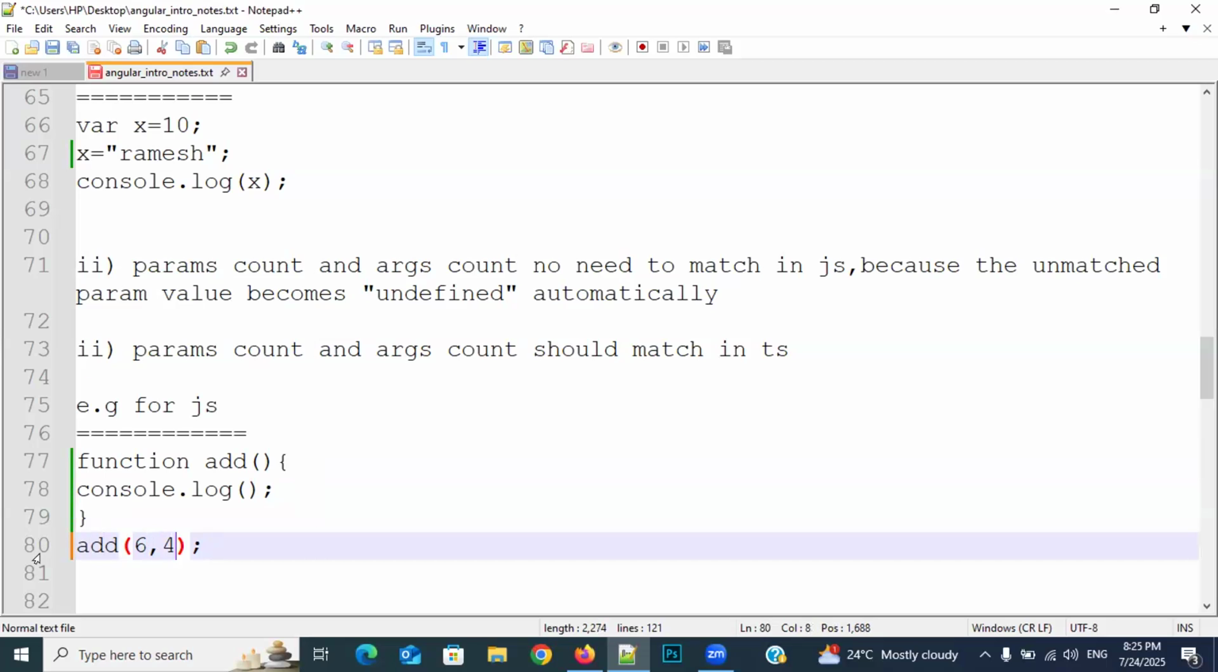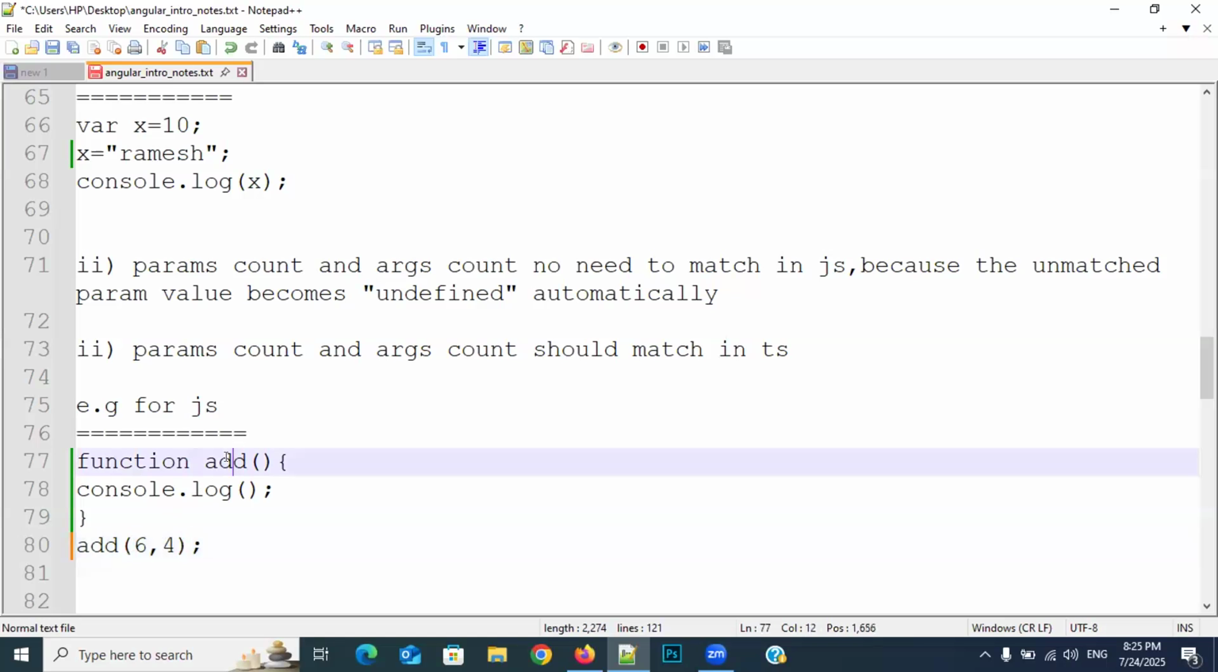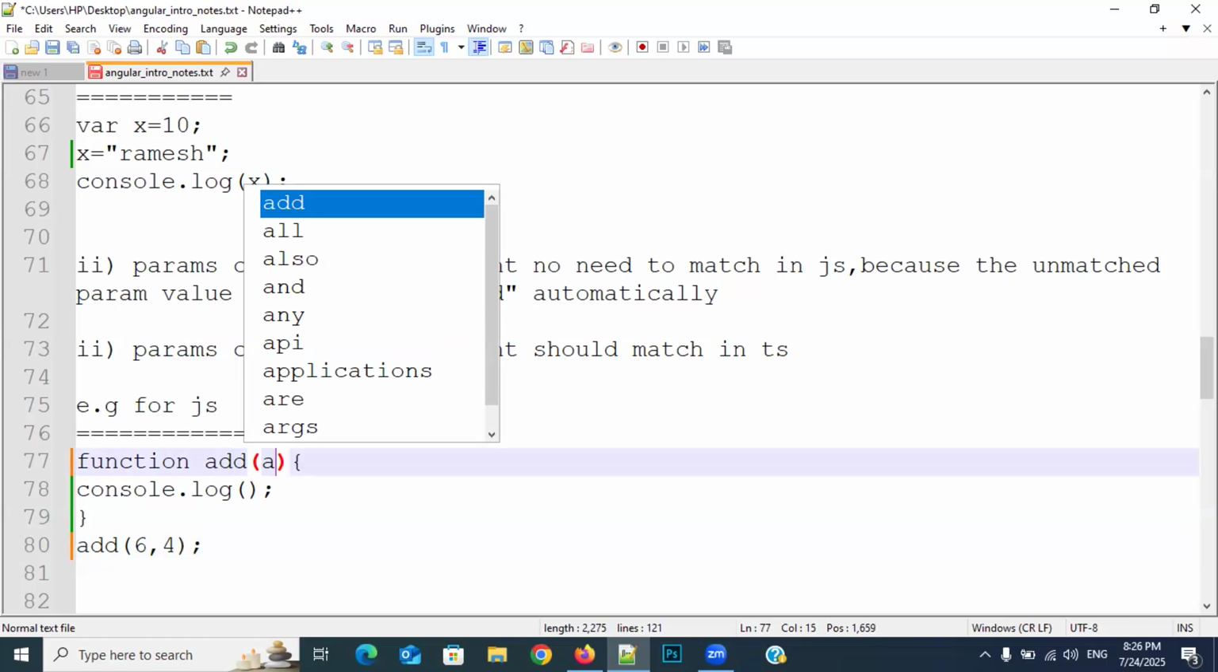I am sending 6 comma 4 to this function. If you are sending values to the function, what is that called? Arguments. Understood my point? So these arguments will go to this function. Then how to hold those values in this function? By specifying the parameters. Whenever you are declaring a function, if you are writing values there, those are called parameters. Whenever you are calling a function, if you are writing the values, those are called arguments.